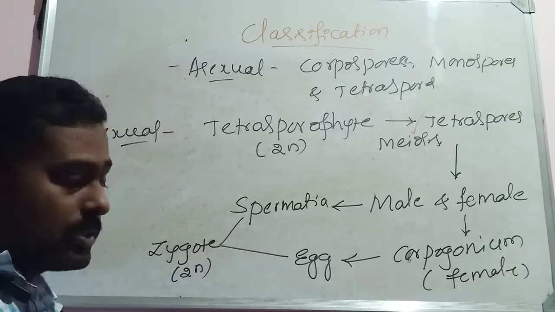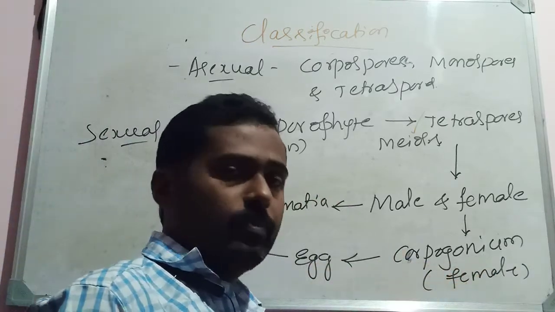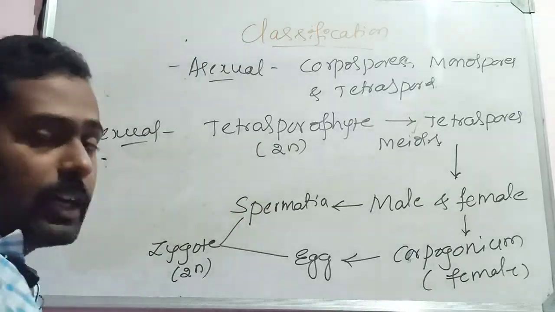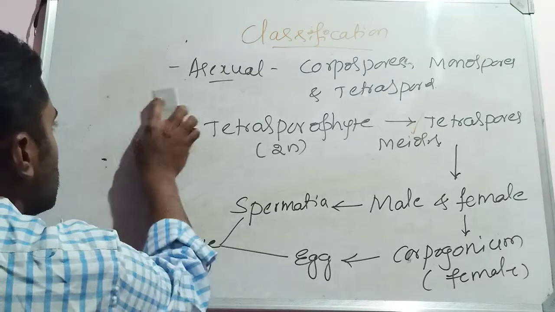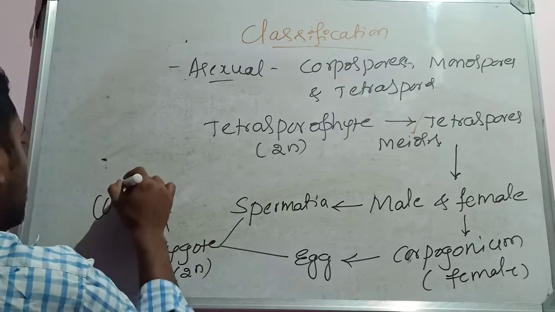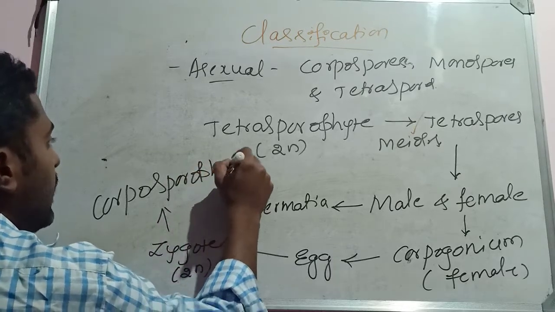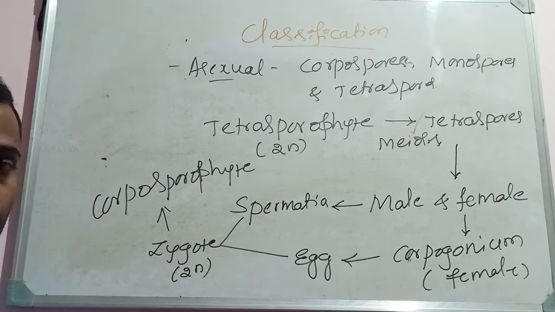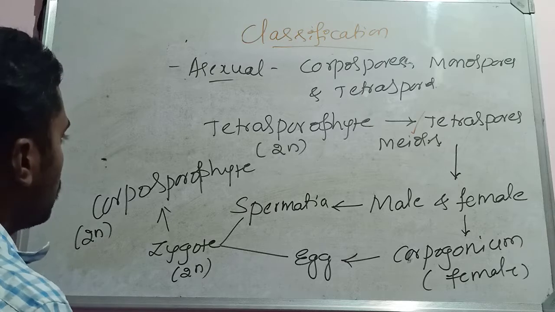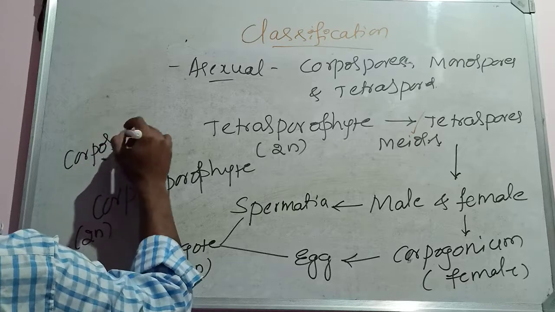The spermatia, the male gametes, and the egg that develops within the carpogonium fuse together to form the zygote. The zygote further develops into another diploid structure, called the carposporophyte. This carposporophyte produces the diploid carposporangium.